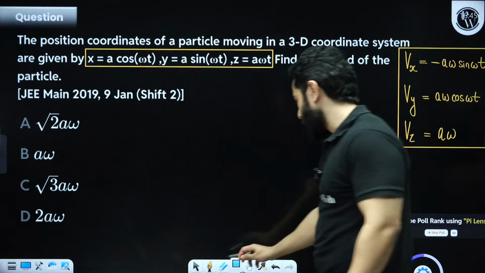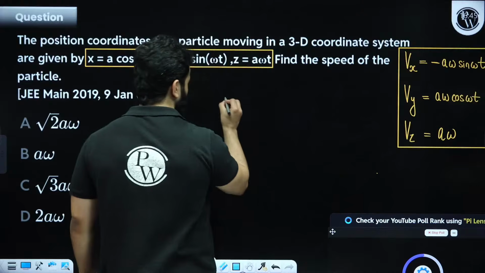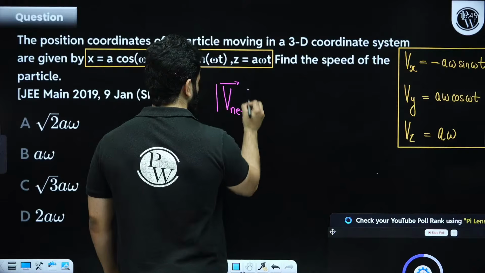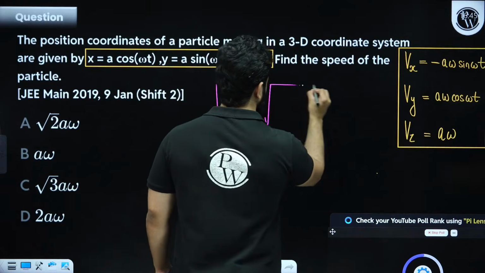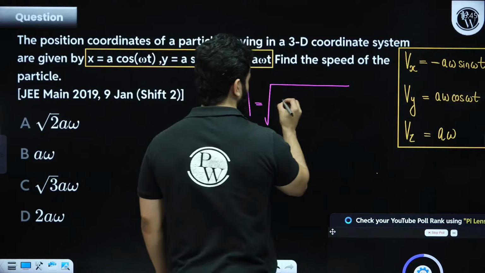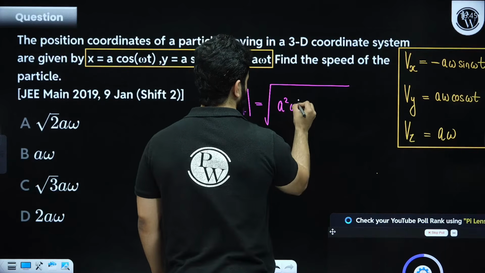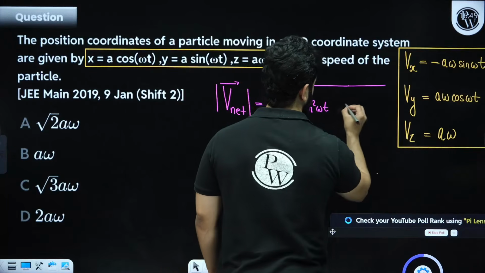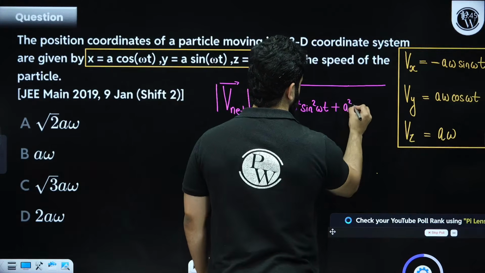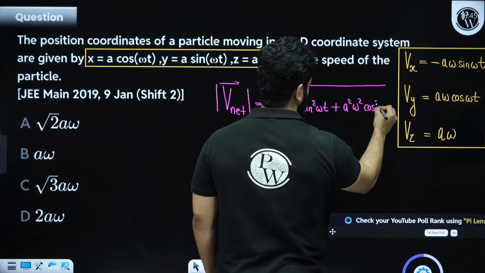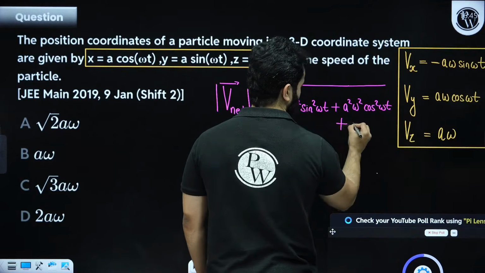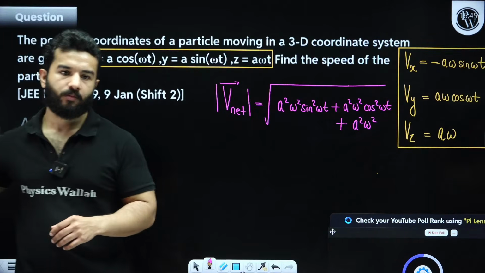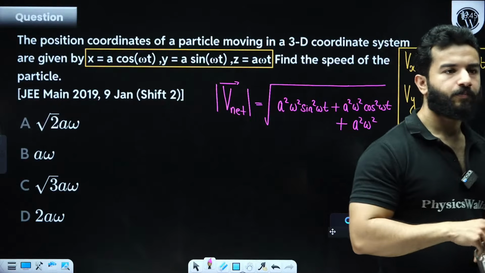And now if someone is asking about the net speed, that means the magnitude of this, square root of the sum of squares. Clear?